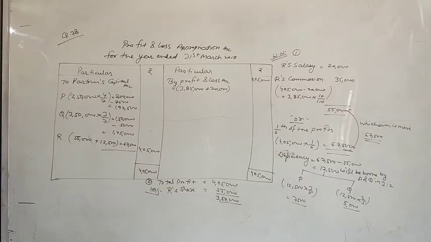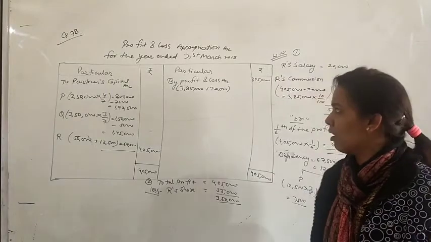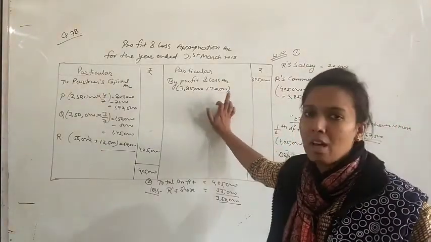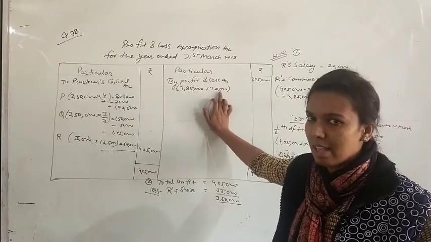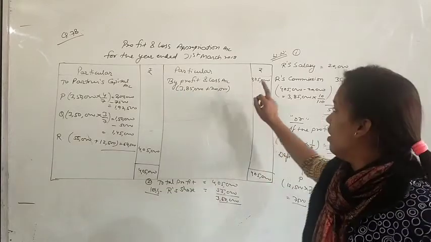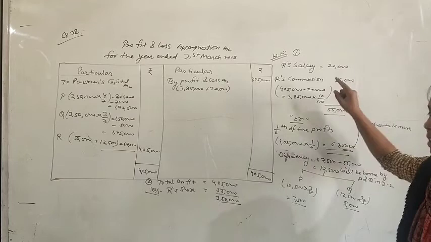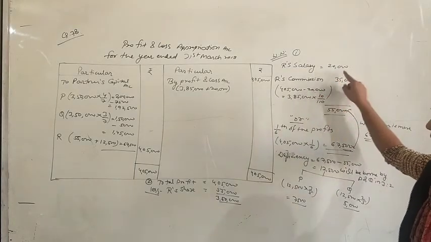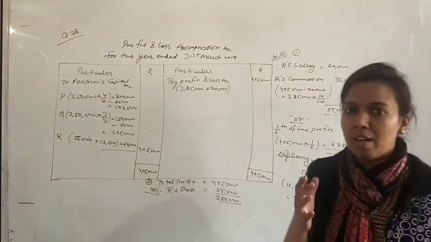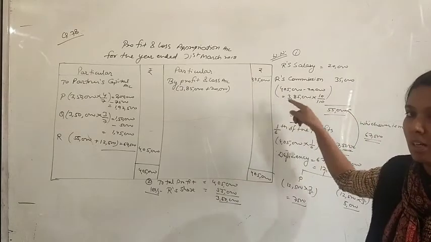Okay, so this question was a little different from all these questions. What was there in this? That first of all 3,85,000 rupees profit was given. This profit was after our salary. So we added back our salary and we got a corrected net profit, that is 4,05,000. Okay, R is a new partner. So a condition was given for his salary and commission. Salary was given 20,000. Commission was on net profit after charging salary and commission. So salary we have, so we deducted salary, but commission we don't have.